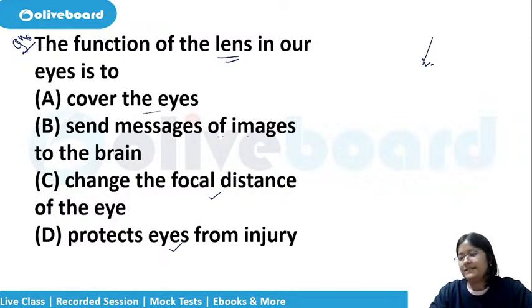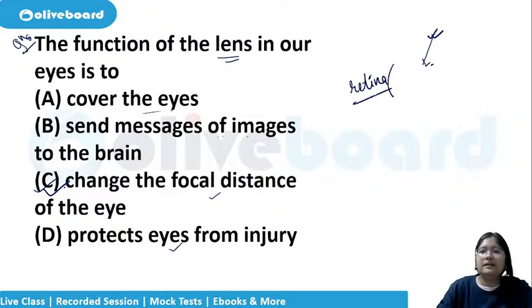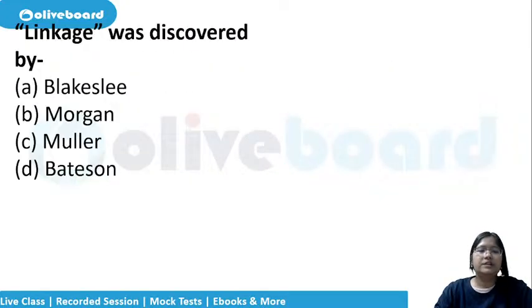Change the focal distance. Correct, Prabhat? Change the focal distance of the eye. This actually means that it will help the light to redirect to the retina and then the image formation will take place, and the object will be visible to us. So change the focal length. Let us look at the next question.